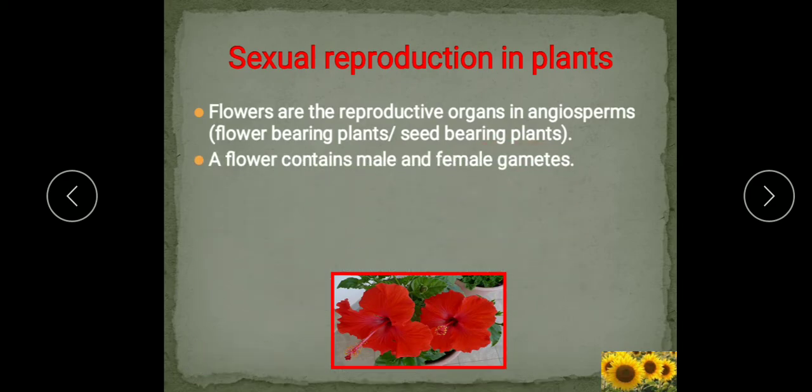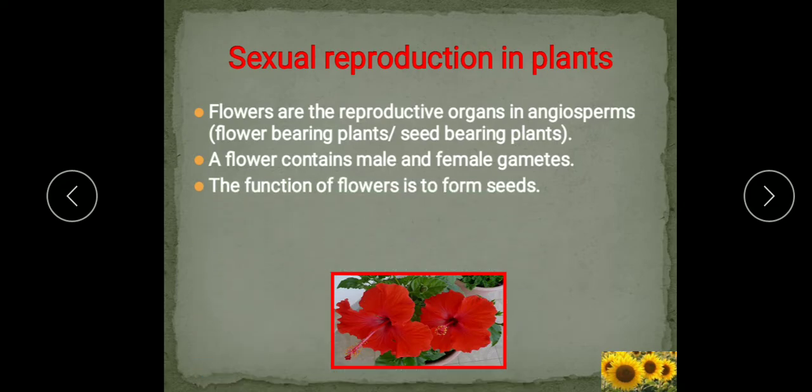Now flowers are known as the reproductive organs in the angiosperms, and a flower contains male and female gametes. These male and female gametes are produced by the male and female reproductive parts. The male part of the flower is known as the androecium and the female part of a flower is known as the gynoecium.